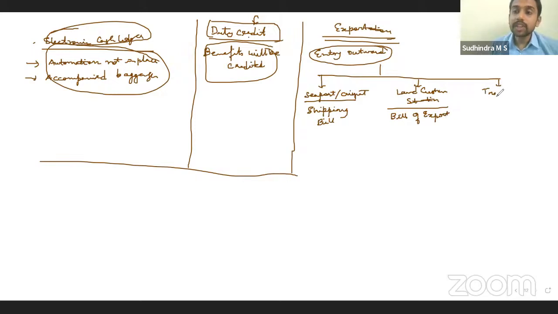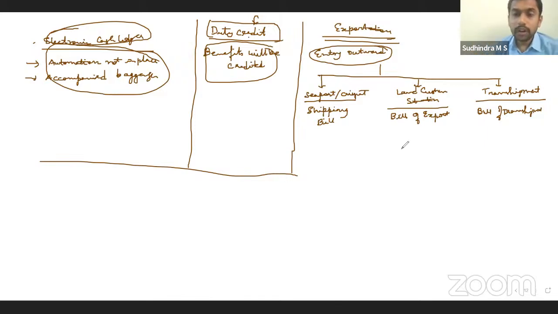In case of transshipment, for goods coming into India, no bill of entry is required. But for transferring the goods from one vessel to another, for unloading into the second vessel, a bill of transshipment is required, because once it is unloaded to the second vessel, it is going out of India, export. Correct? So a bill of transshipment will be required.